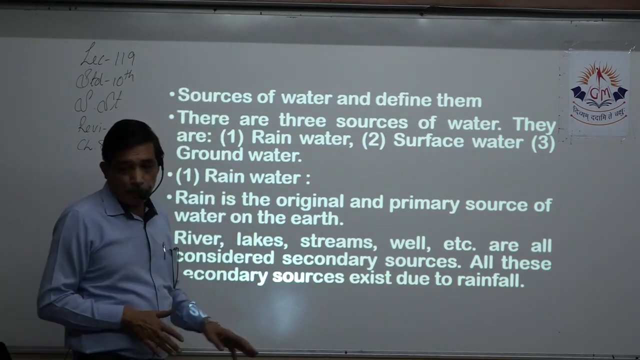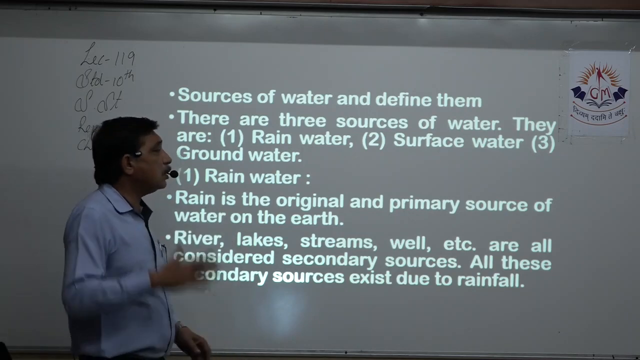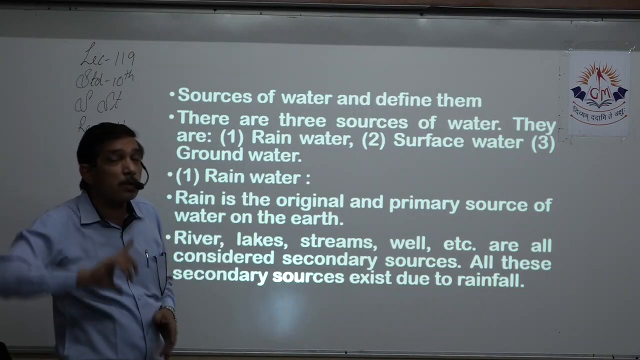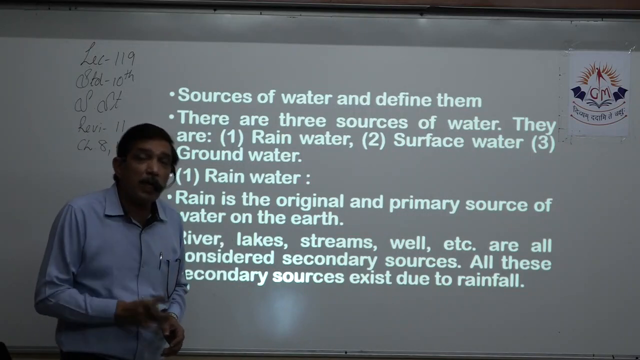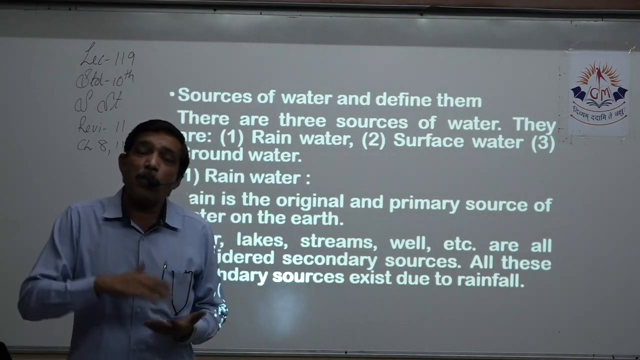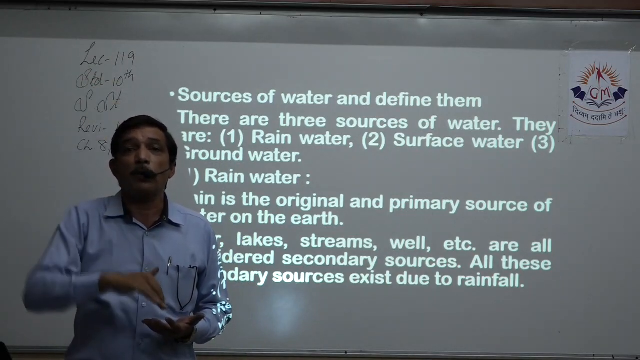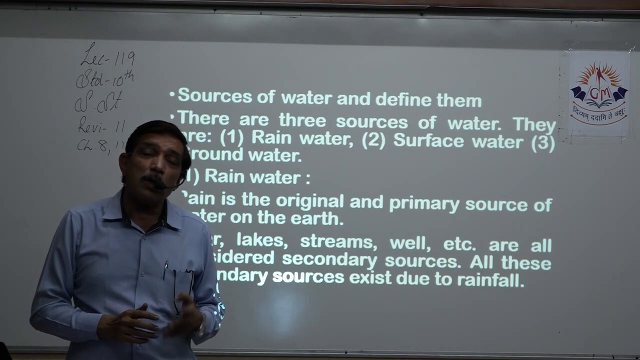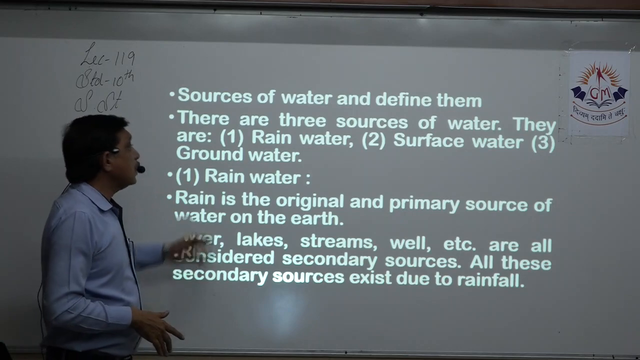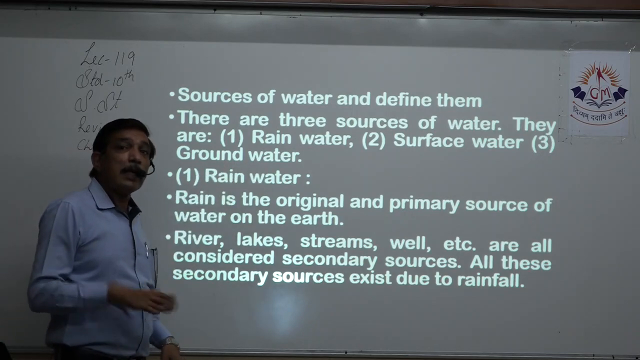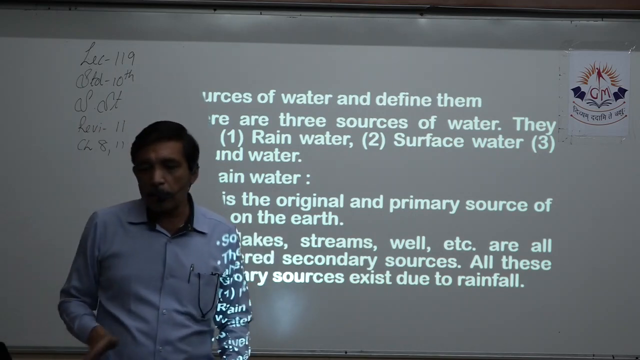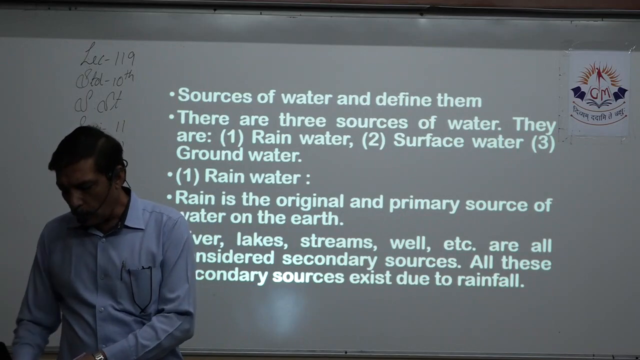Now what is rainwater? Understand this: rain is the original and primary source of water. That is the only way in which we receive water. If you say surface water, then surface is secondary because it receives from the primary, that is rain. If you say groundwater, then groundwater is secondary because it receives from somewhere, rain. So rain is primary, whereas surface and groundwater, they are secondary. Rivers, lakes, streams, wells, they are all secondary resources, and all these secondary resources exist because of rainfall.